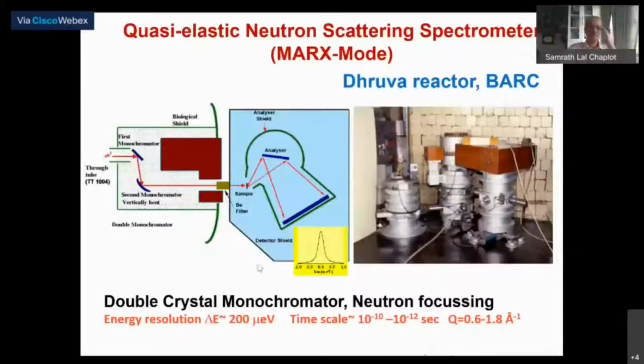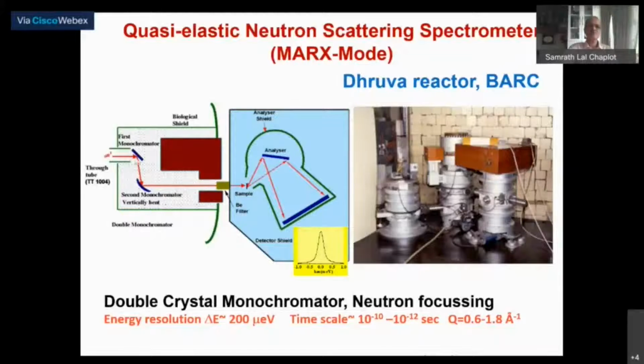The typical features of this are in a way like a different variety of, not exactly a triple axis neutron spectrometer, but a spectrometer which is again based on crystals. What you have here is a set of two monochromators.